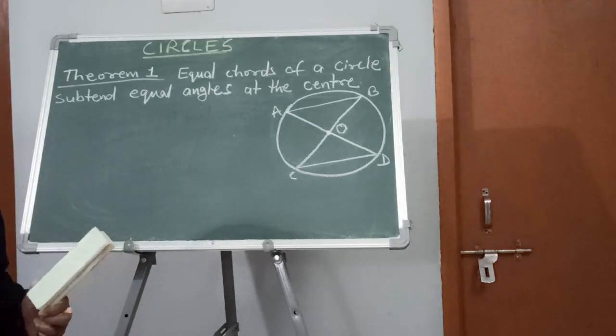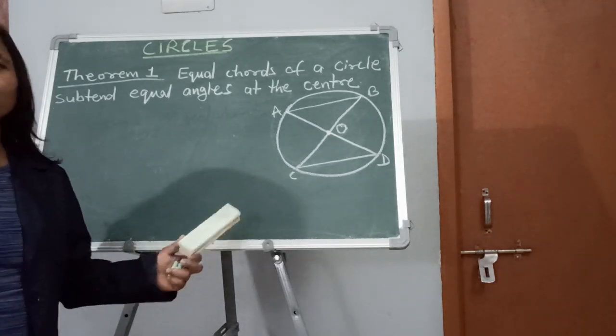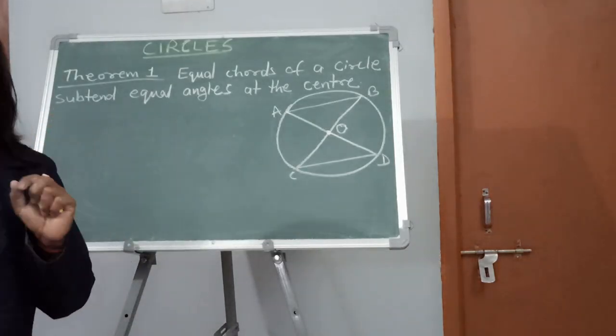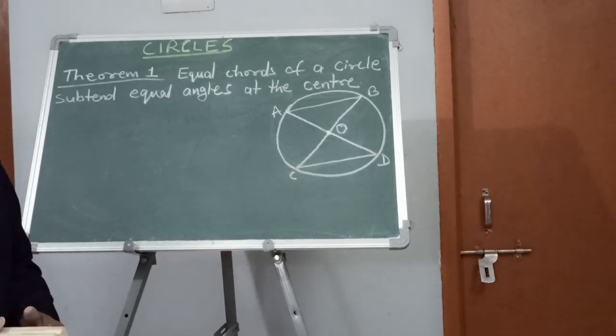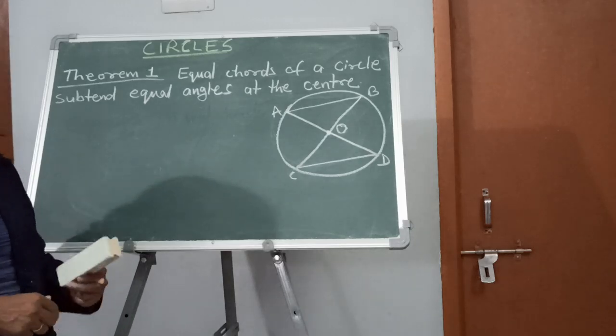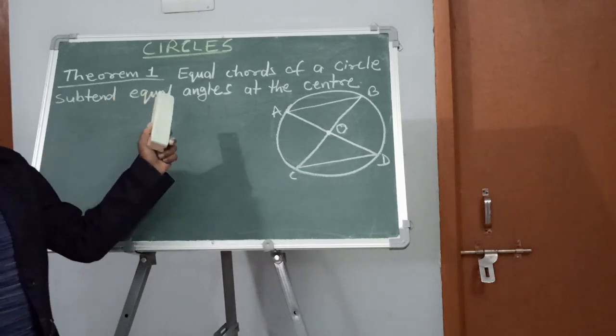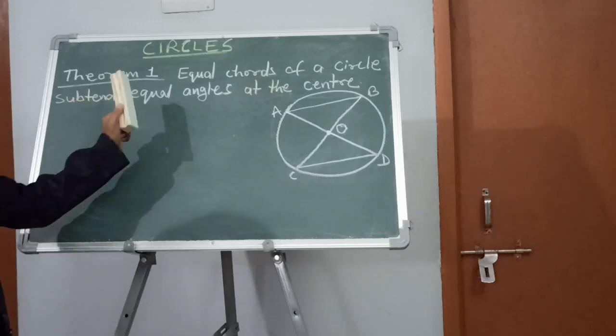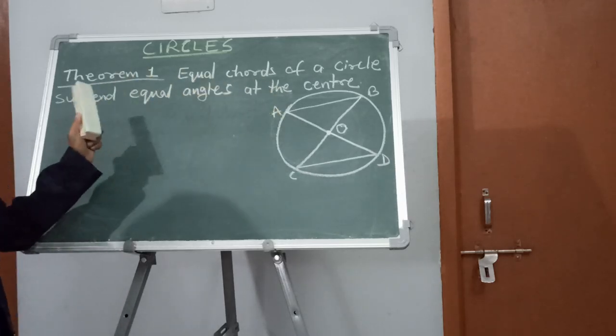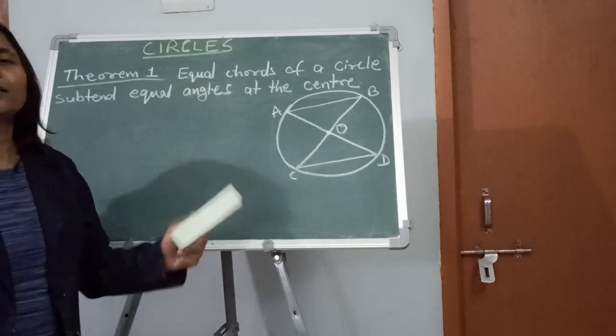In fact, there are many theorems in the chapter circles. Circle is a big chapter, right? So you have to study so many theorems here. So let us start. What is the statement of the first theorem? Let us see. Equal chords of a circle subtend equal angles at the center.